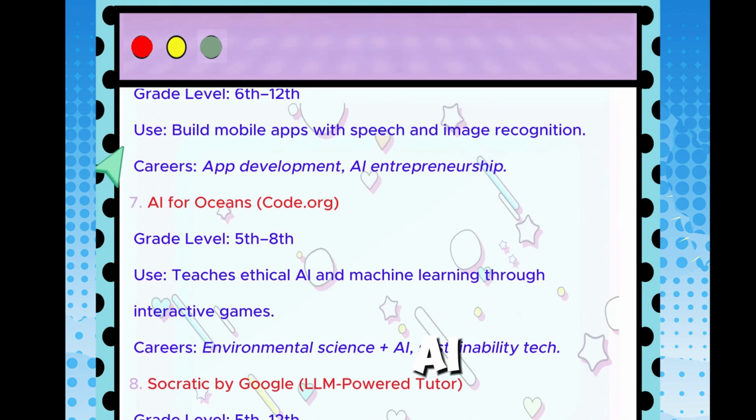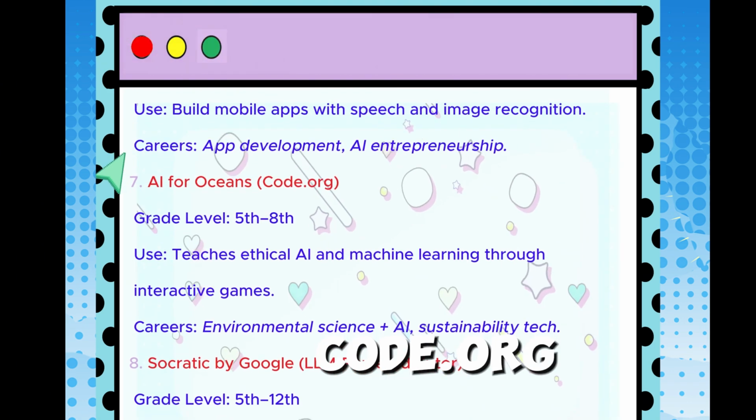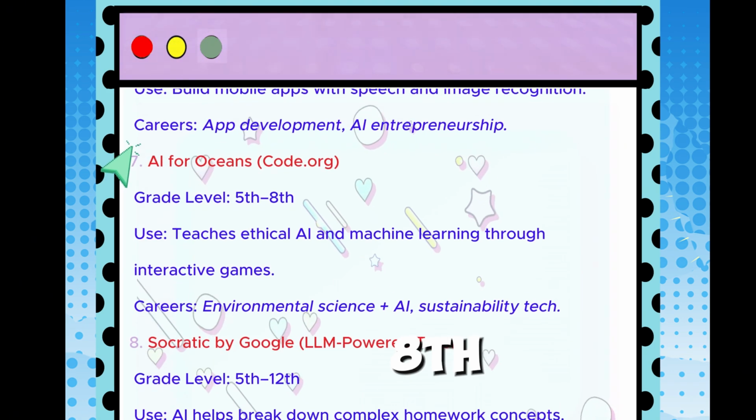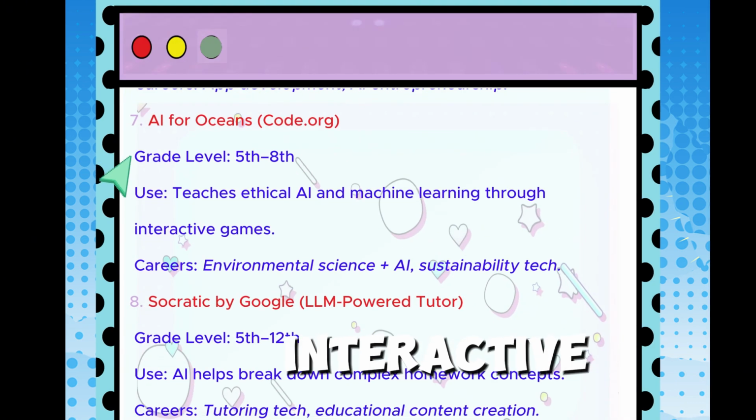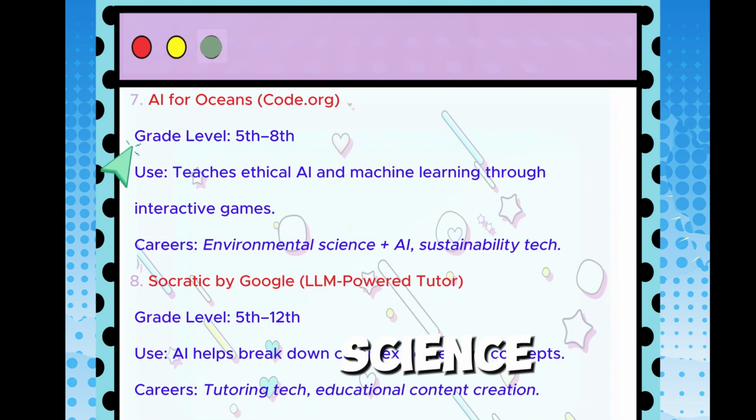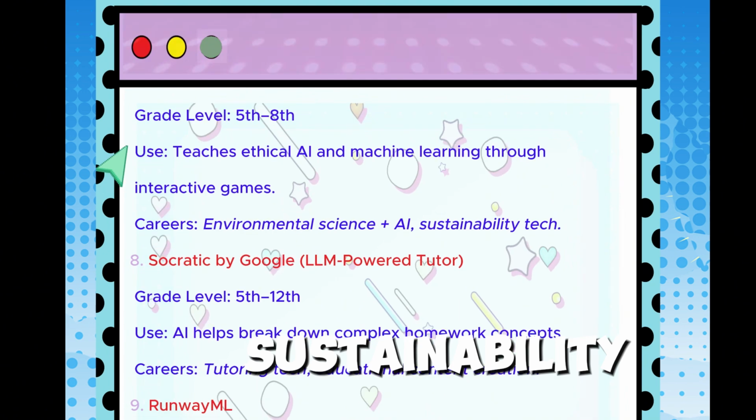Number 7, AI for Oceans, Code.org, grade level 5th through 8th. The use teaches ethical AI and machine learning through an interactive game. Careers: environmental science and AI sustainability tech.